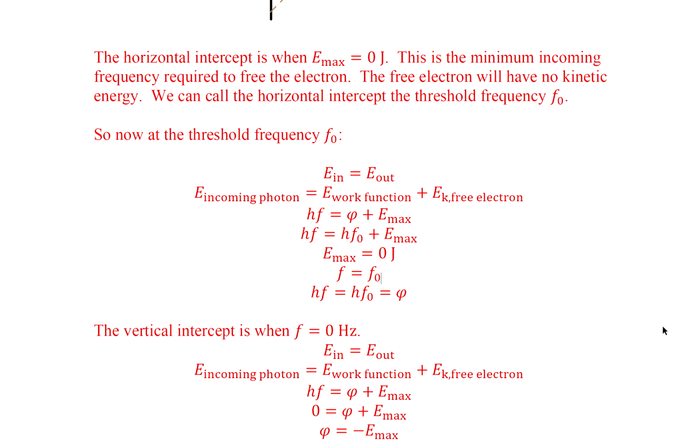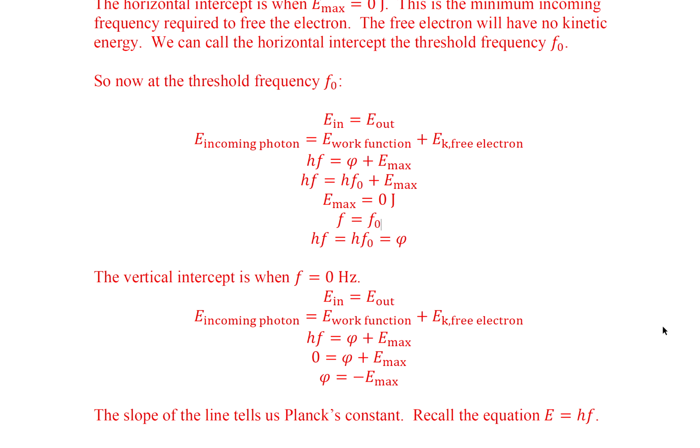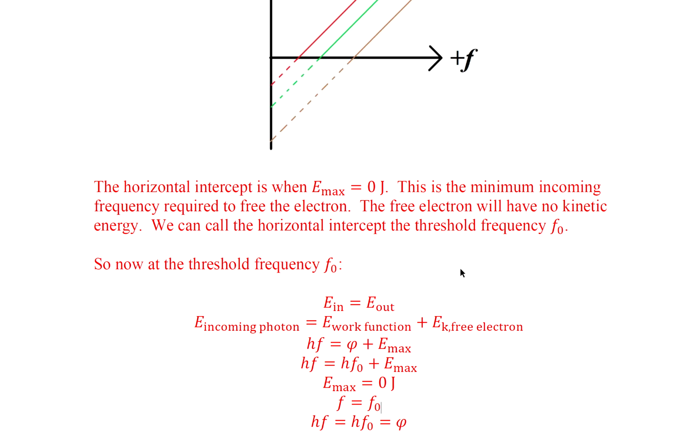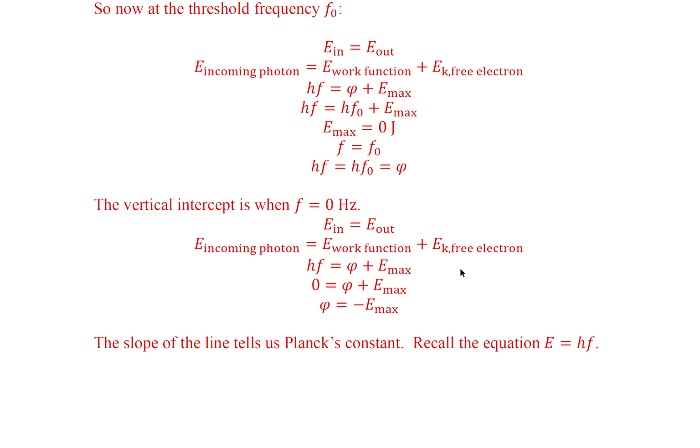So let's talk about the vertical intercept. The vertical intercept is when f equals 0 hertz. We could see that here. Once again, total energy in equals total energy out.